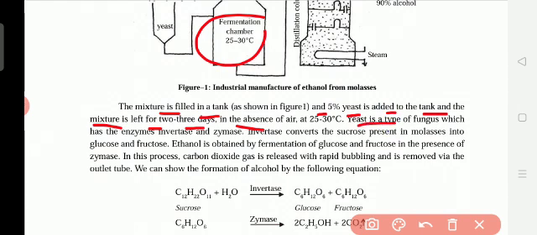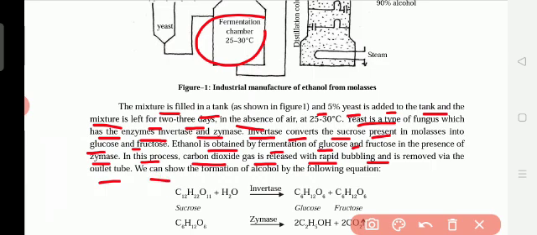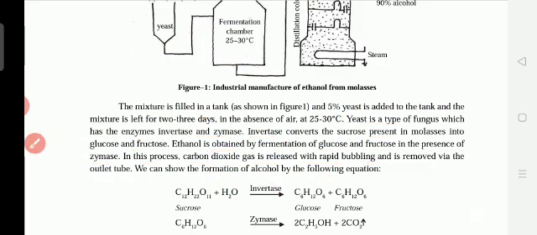Yeast is a type of fungus which has the enzymes invertase and zymase. Invertase converts, that means changes, the sucrose present in the molasses into glucose and fructose. Ethanol is obtained by fermentation of glucose and fructose in the presence of zymase. In this process, carbon dioxide gas is released with rapid bubbling and is removed through the outlet tube. We can show the formation of alcohol by the following equation.